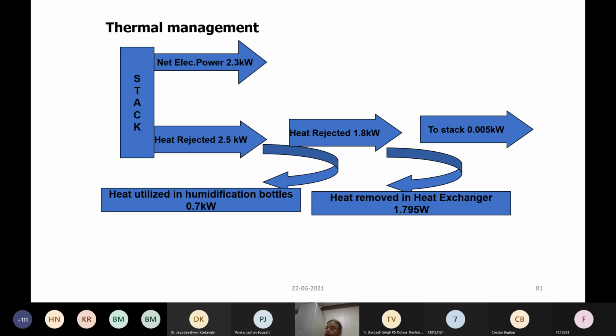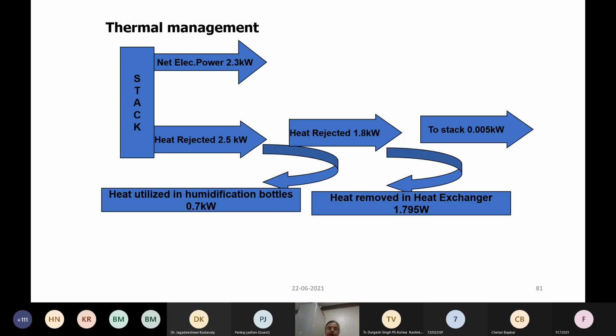If you look at this figure, it is just an example where a stack produces 2.3 kilowatt of power, and the heat is also an equal amount, about 2.5 kilowatt. What is utilized by the humidification bottles is 0.7 kilowatt. So this 1.8 kilowatt of heat energy needs to be removed, so you have to use an efficient heat exchanger.